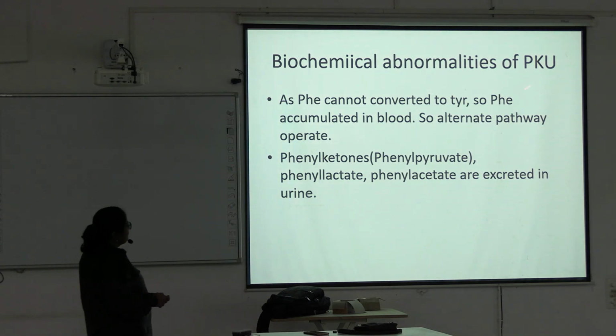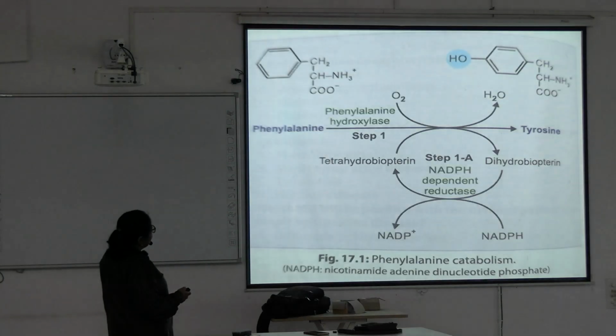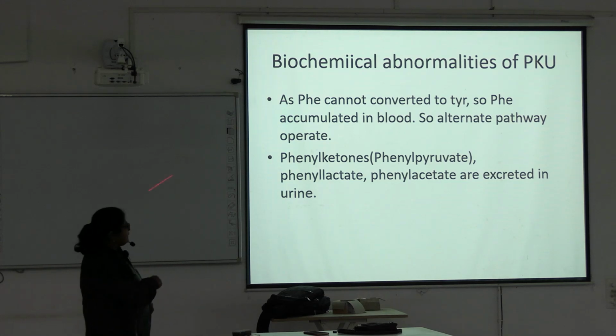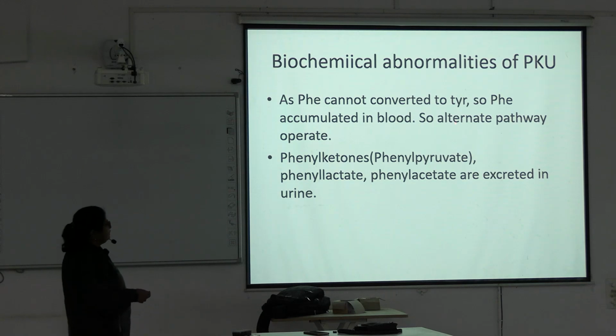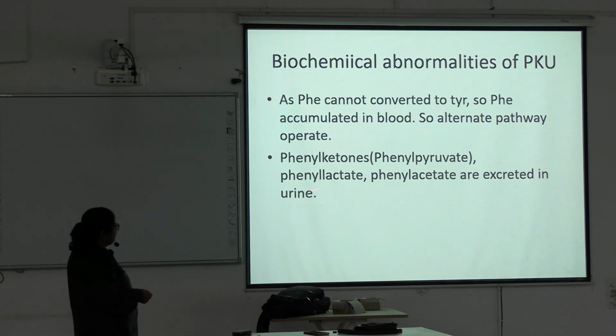Biochemical abnormalities of phenylketonuria: phenylalanine cannot be converted to tyrosine due to deficiency of this enzyme, so phenylalanine accumulates in blood. So it needs an alternate pathway. The alternate pathway operates, and this alternate pathway produces phenyl ketones. What are these phenyl ketones? Phenyl pyruvate, phenyl lactate, and phenyl acetate. This production is high and these are excreted in urine.